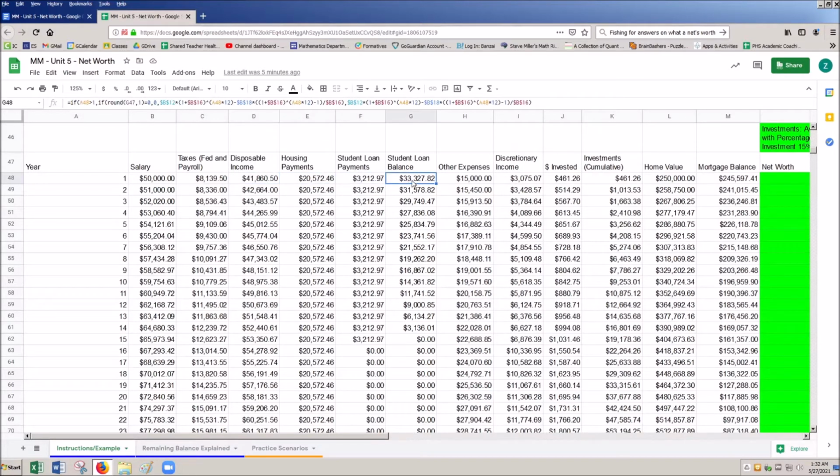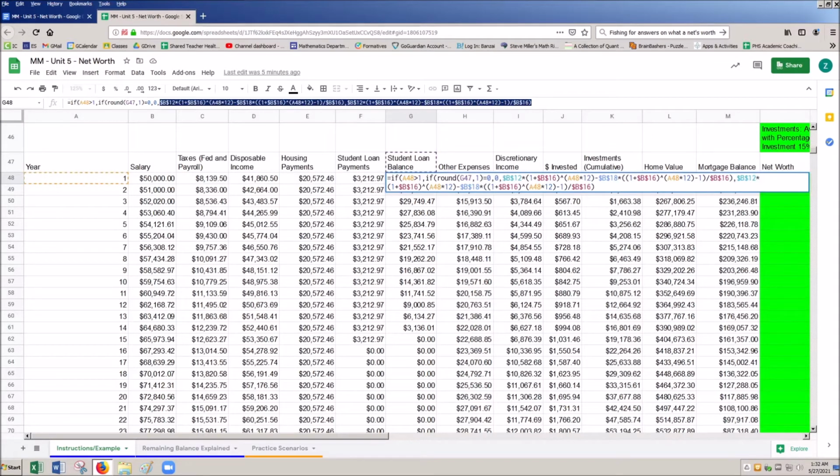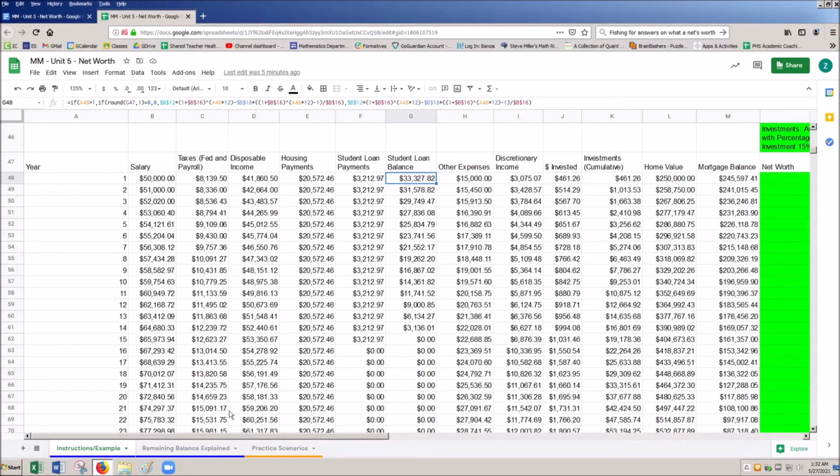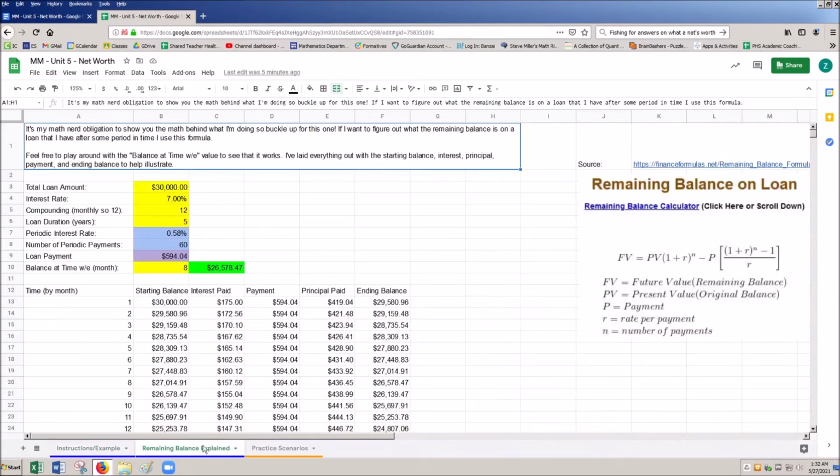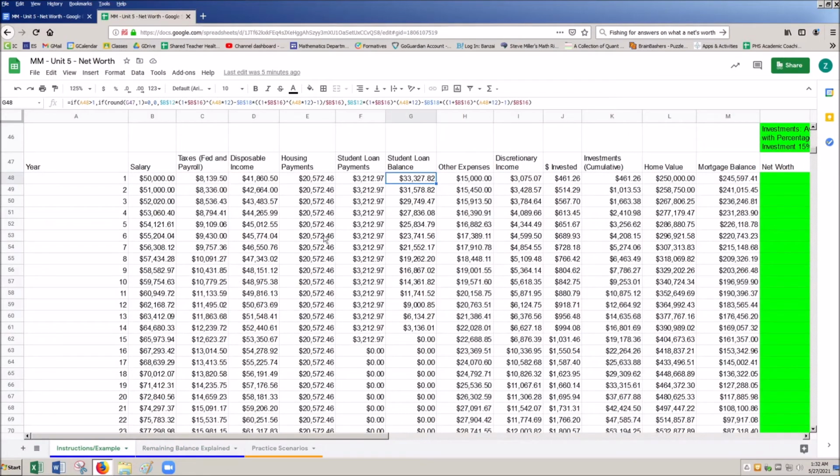So this is the new equation that I'm using. It's the tail end right here. Basically what this is doing is calculating based off all the remaining balance stuff on this tab. This tab explains what this equation is doing, but just trust me for now. It's taking the year by year breakdown as we go through the loan. So this is like at the end of year 1, end of year 2, end of year 3, etc. Any other expenses, that's the stuff we looked at before.